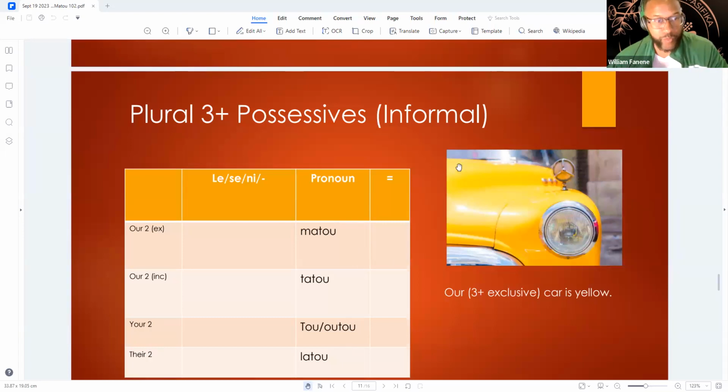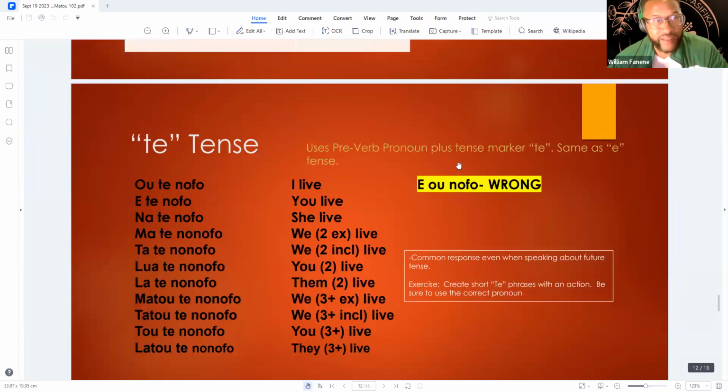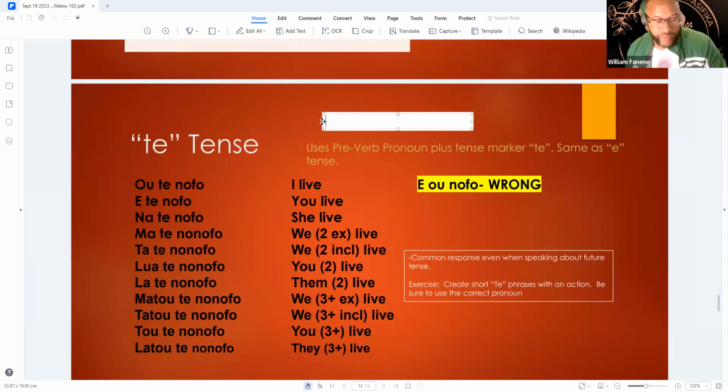And then "te" is the other. I think this is where we stop as a class, so we'll do this slide right here. And if you have any questions, feel free to hit me up. Te is the equivalent to "e." So if we were to say tense, action, subject.